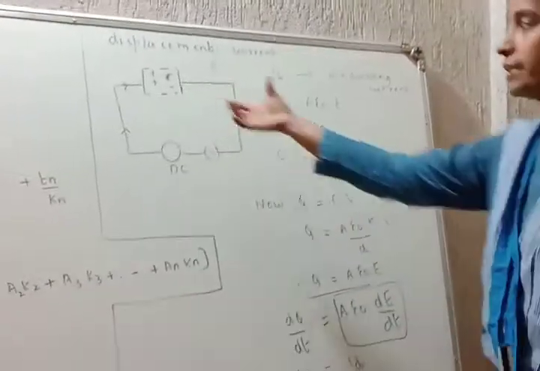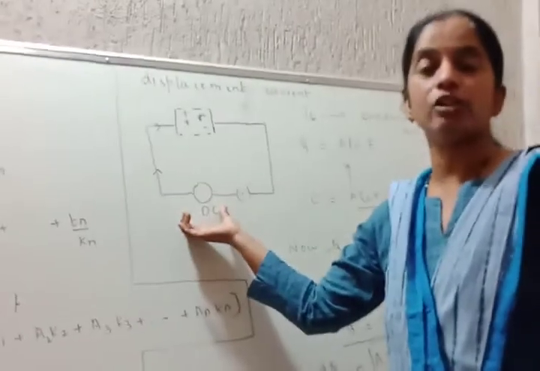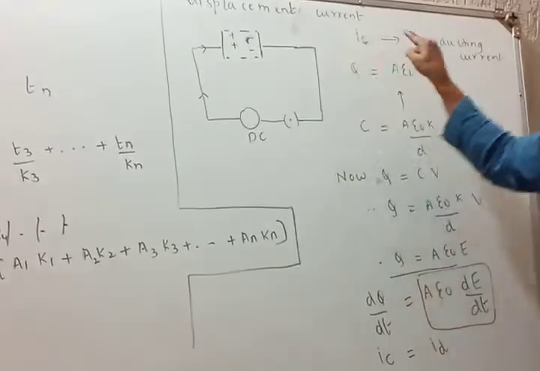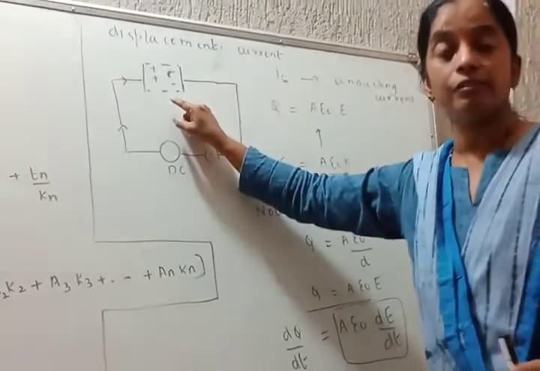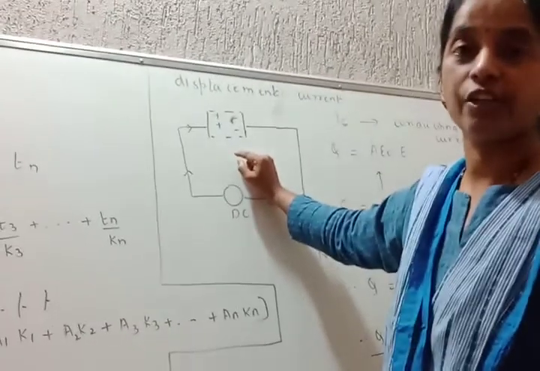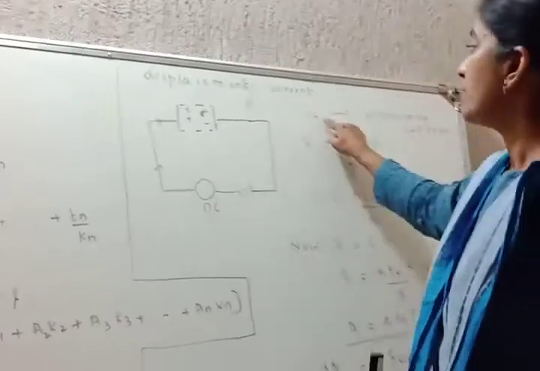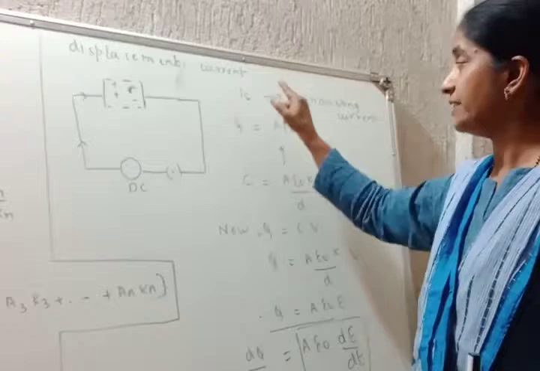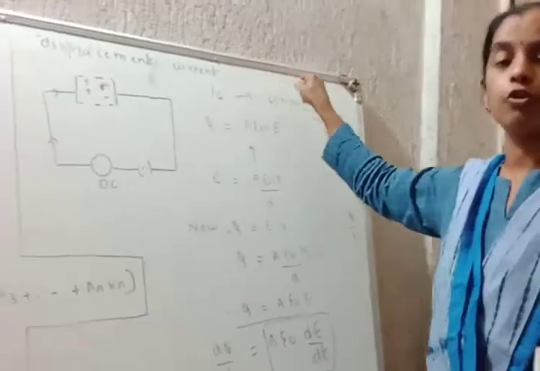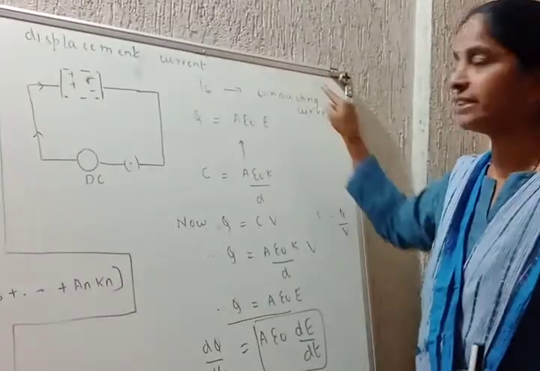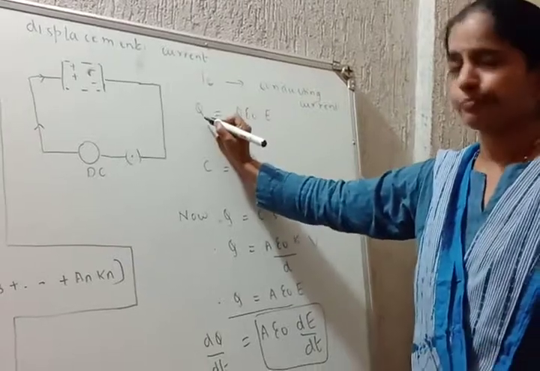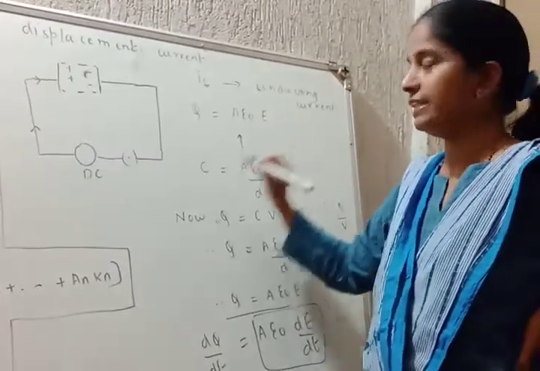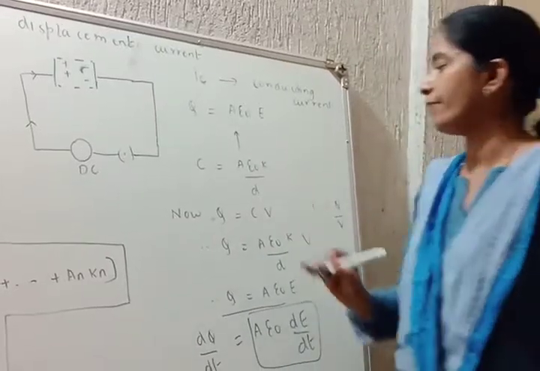Let us revise once. This is the parallel plate capacitor connected across a DC source. DC source is a supplier of current. The dielectric does not consist of free electrons; it consists of bonded charges. The current supplied by the DC source is I C, which is called the conducting current. The charge is induced across the dielectric because of polarization, which is given like this. C is equal to A epsilon naught K divided by D.